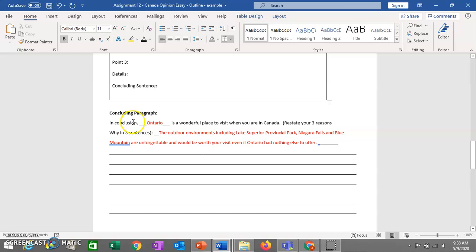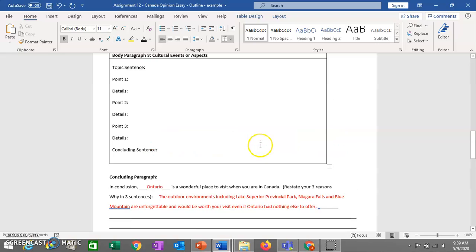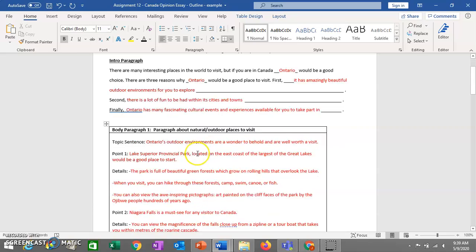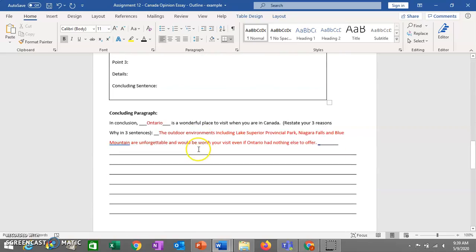Okay, your concluding paragraph. So I haven't finished it, but hopefully I've given you the idea here of how this works. So I've left you some words to fill in the blanks. In conclusion, your province or territory goes here. It's a wonderful place to visit when you are in Canada. And then what you're going to be doing is restating your 3 reasons why in 3 sentences. So it's kind of mirroring the introduction in that you list your 3 reasons. Here you're going to be doing the same thing.